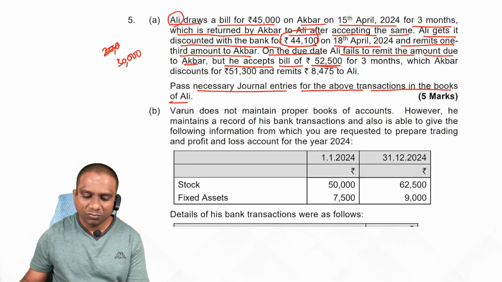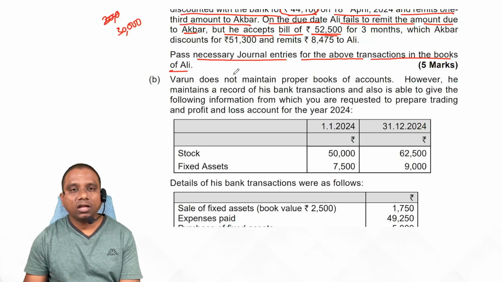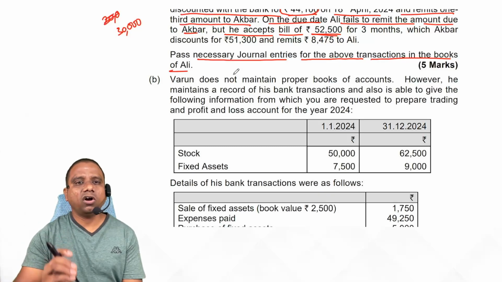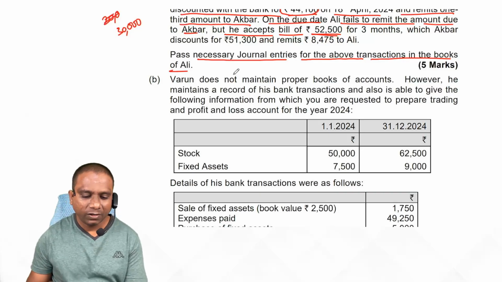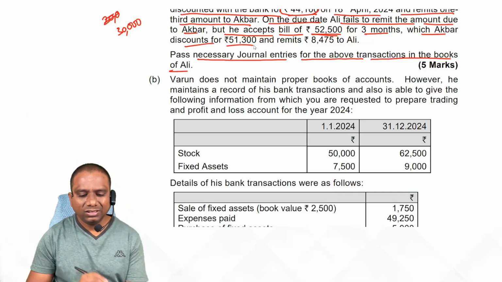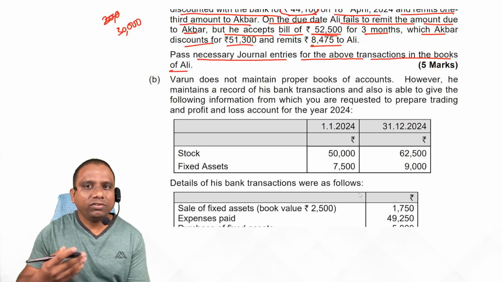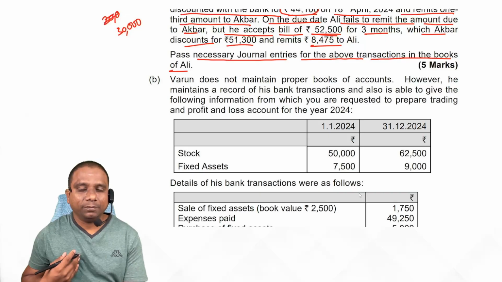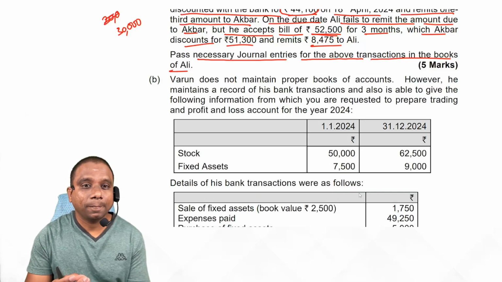Clear? Next one. Now what will Akbar do? Akbar will discount the bill to the bank. After discounting the bill, Akbar will honor the first bill. You need not write any entries in the books of Ali for that. But here, for 3 months, Akbar discounts for 51,300 and remits 8,475 to Ali. So here we are receiving 8,475, in case of an accommodation bill.